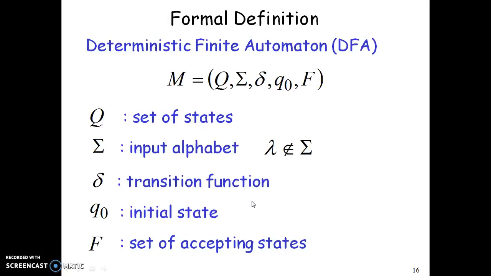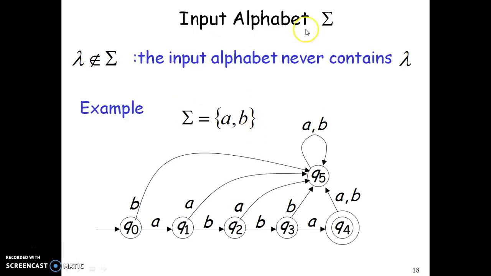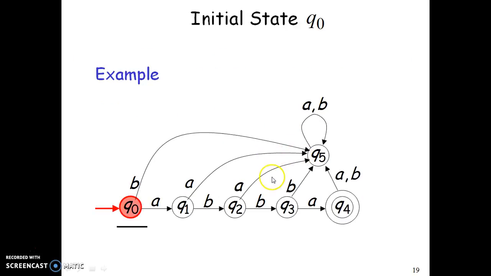To define a given DFA, we have a 5-tuple of values: capital Q, which is nothing but a set of states, sigma the input alphabet, delta the transition function, q0 the initial state, and capital F the set of accepting states. The set of states in the given example are q0, q1, q2, q3, q4, q5. For the input alphabet set sigma, we have a, b in the given example.